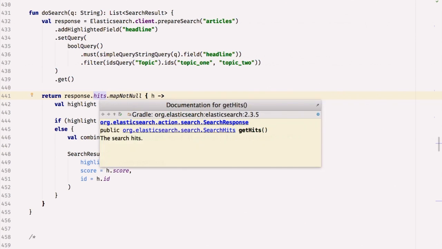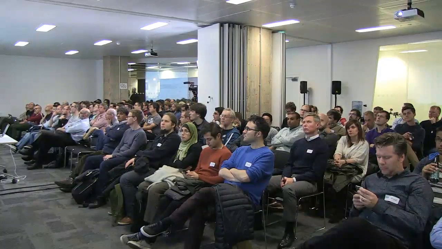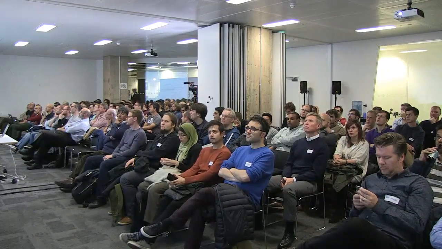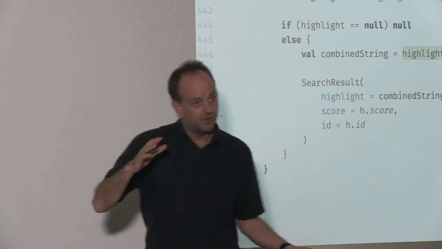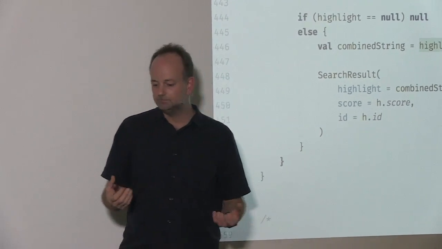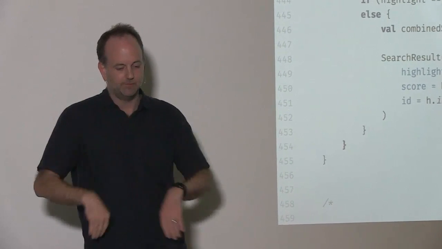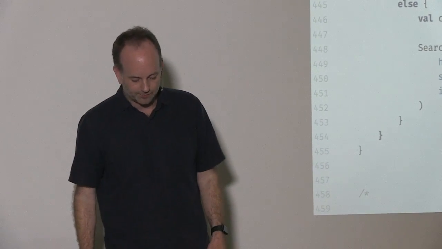When I'm calling .hits here, that's actually calling the getHits method on the Elasticsearch search response. One of the nice things, which should have been one of my numbered points, is that where you've got getters and setters, Kotlin will create property equivalents that you can call instead, which again is just about removing the gunk from your code. So I'm taking each of those hits and doing mapNotNull. mapNotNull is like map, but if that lambda returns null, then just throw away the result and don't include it in the resulting list.